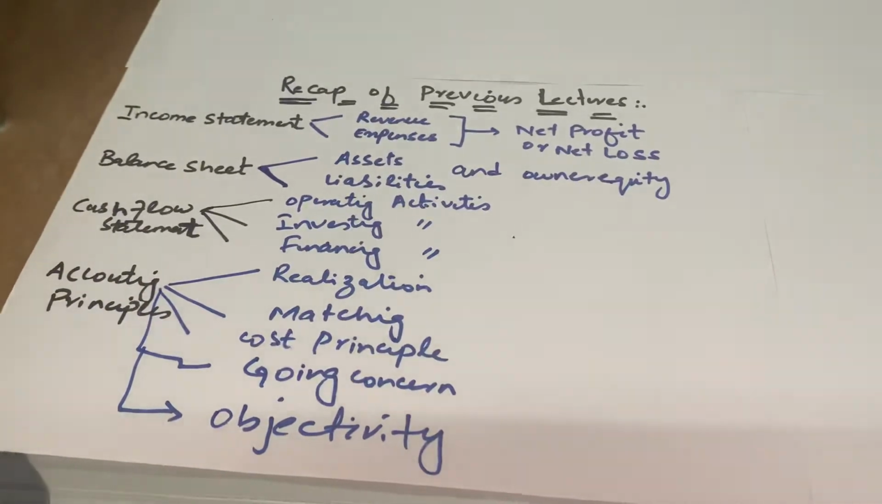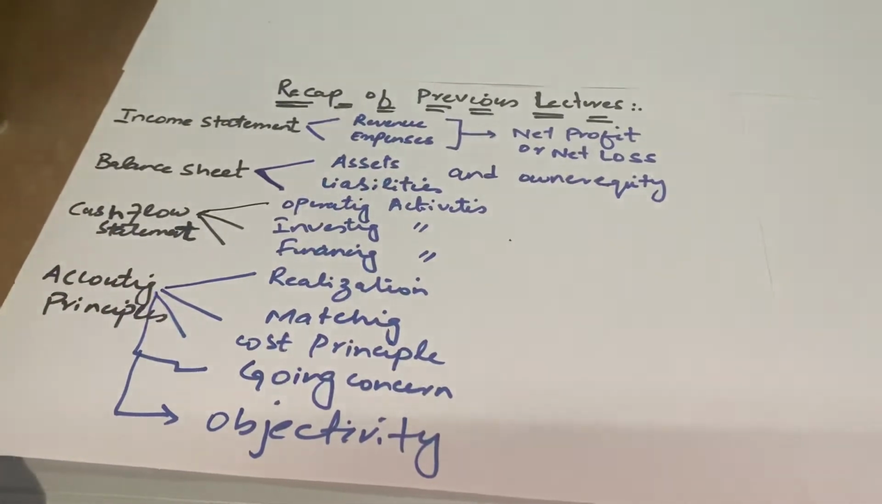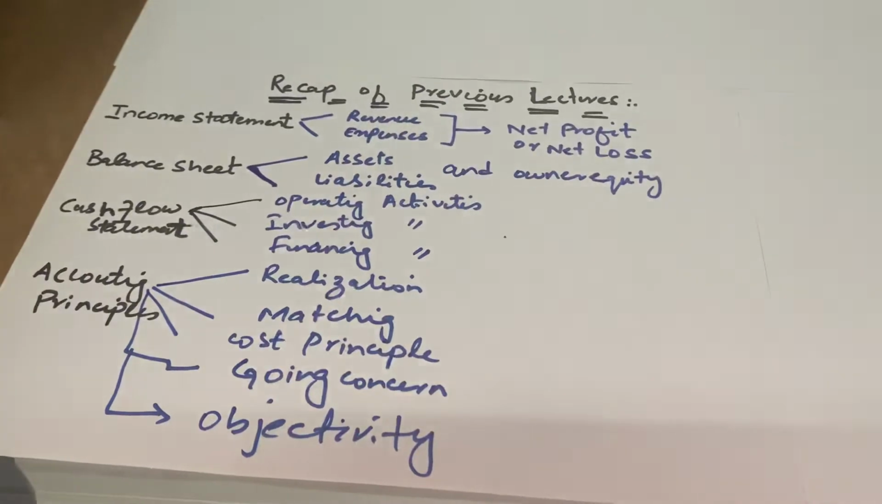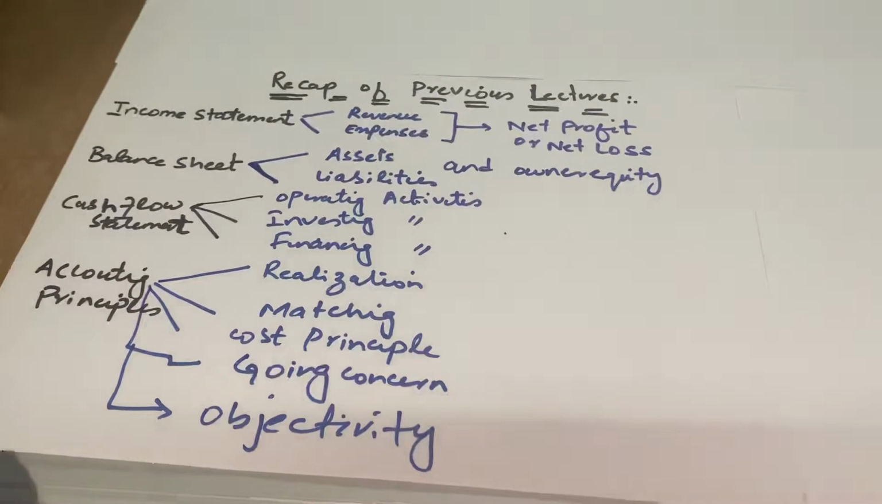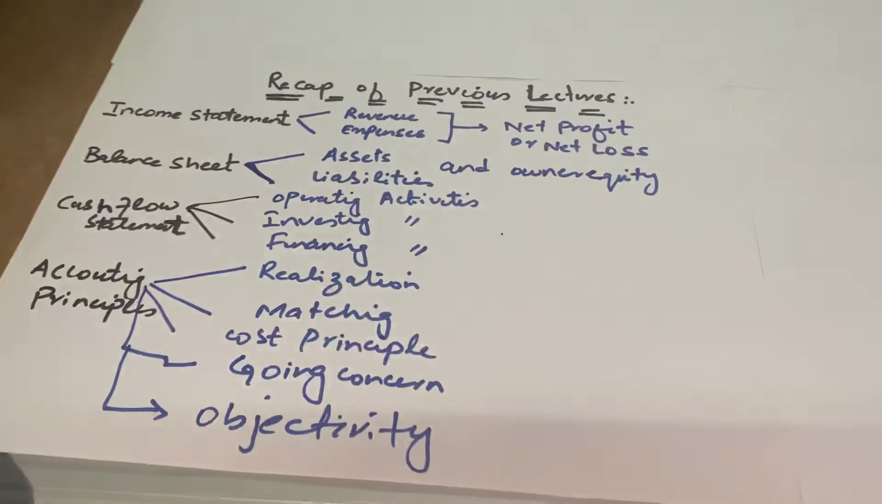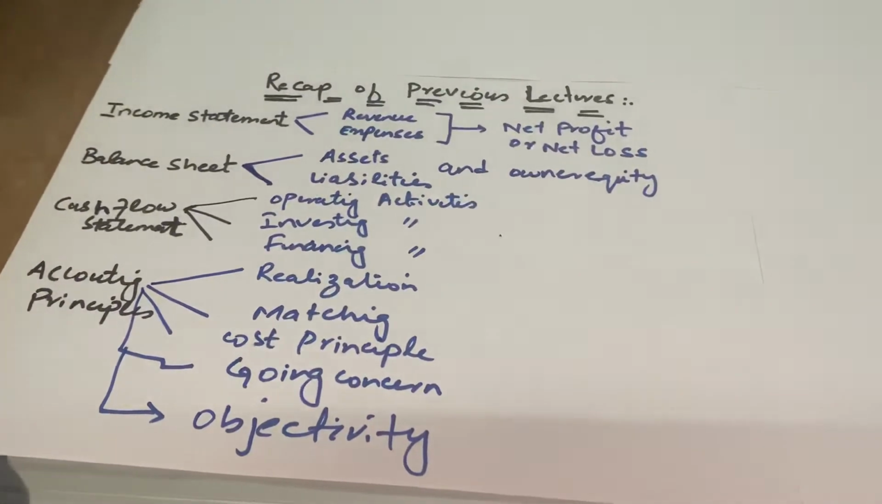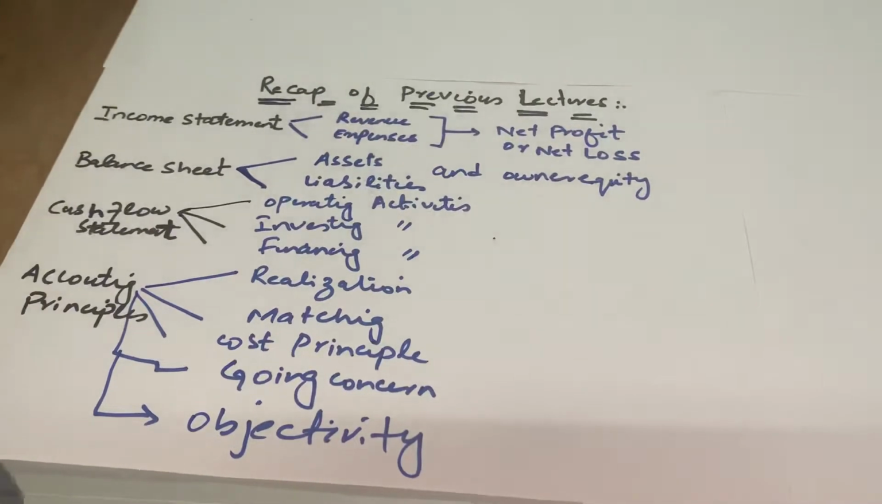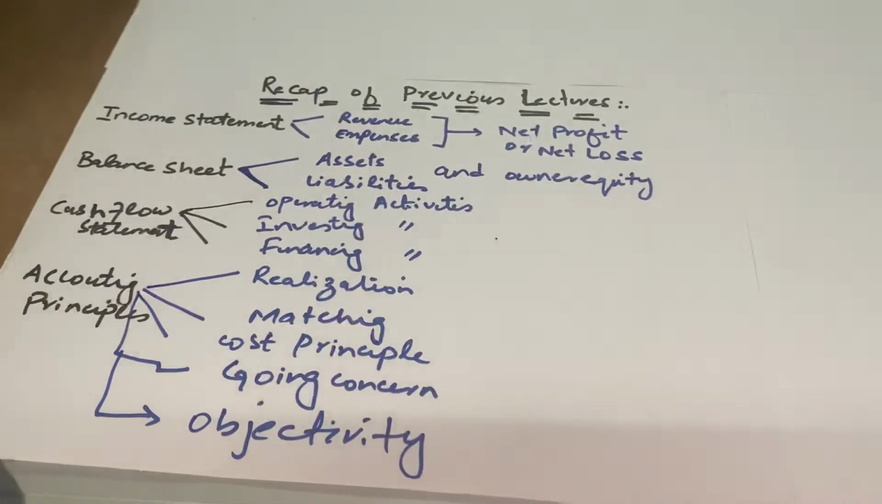Current assets are all those assets which have a life of less than a year, and fixed assets are all those assets which have a life of more than a year. And in liabilities, we have current liabilities. Current liabilities are all those liabilities that we have to pay within a period of 1 year, and non-current liabilities are those which we can pay even after 1 year.